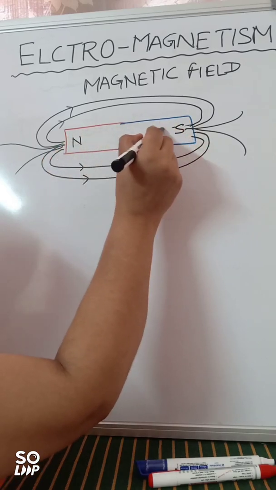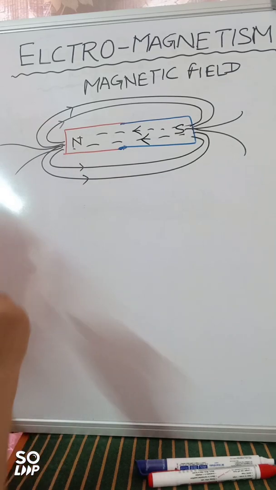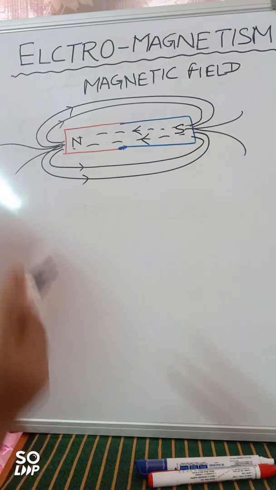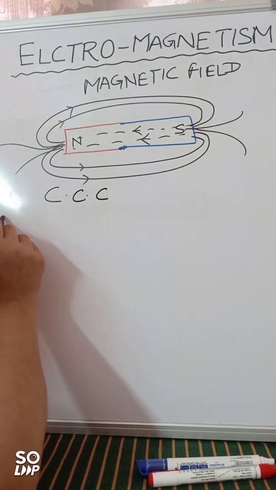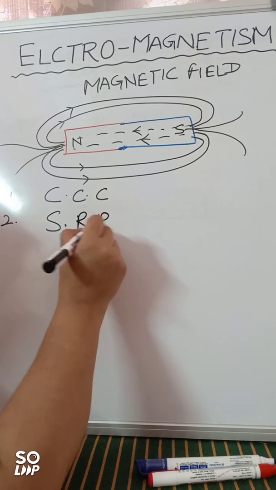But when we talk about inside the magnet, they run from south to north. So these are the two properties: they are continuous closed curves and they behave just like a stretched rubber band, right?